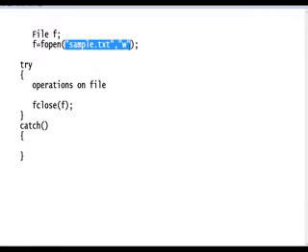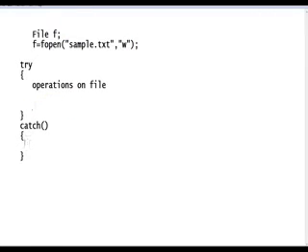And if I close the file in the catch block and there is no exception, the catch block won't be executed. That's why we write it in the finally block.